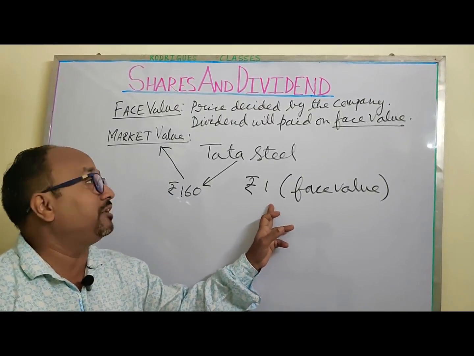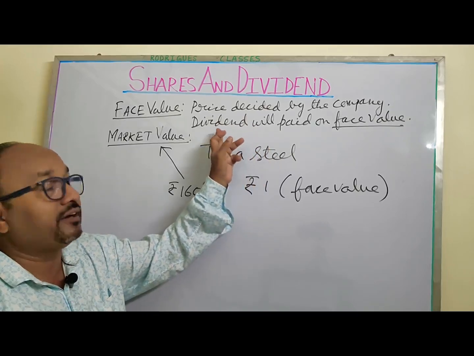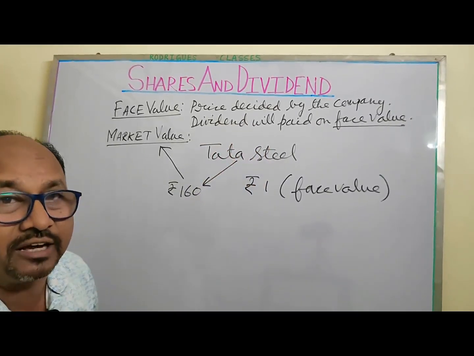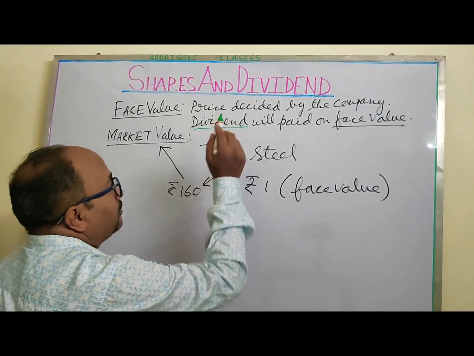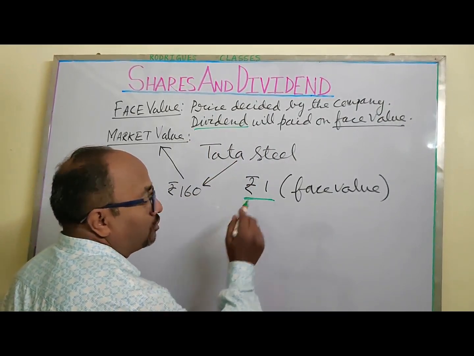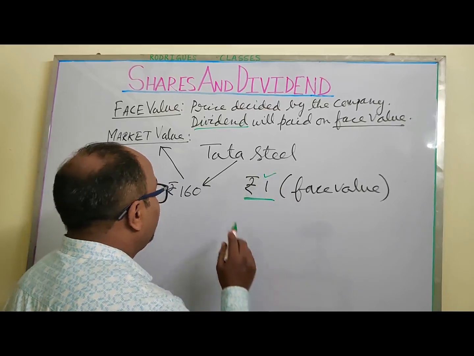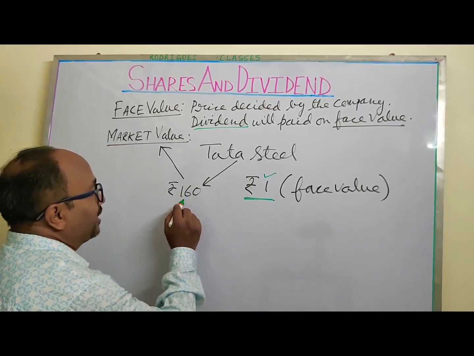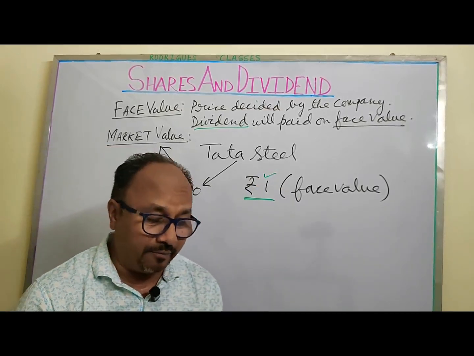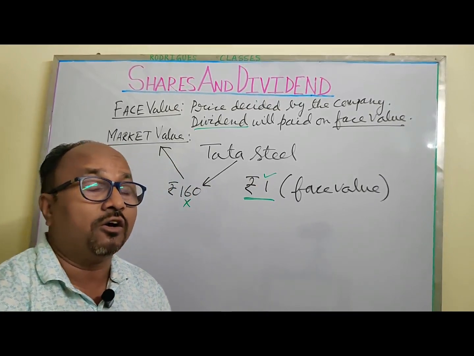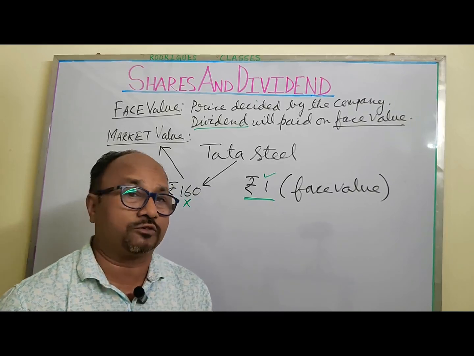So when the company pays dividend, it will be on the basis of the face value, not on the basis of the market value. This is very important. The company always pays dividend on the basis of the face value.